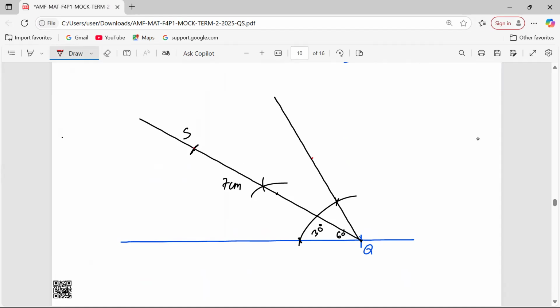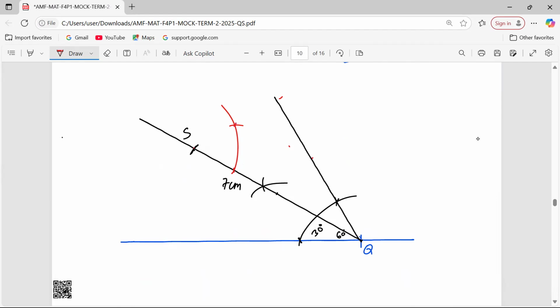Then it is the 60 to be bisected. Therefore, I stand there, I make an arc. Then while on this arc, I cut like that. Remember this is automatically 60. If I bisect this angle, I will be in a position to come up with 30 degrees.